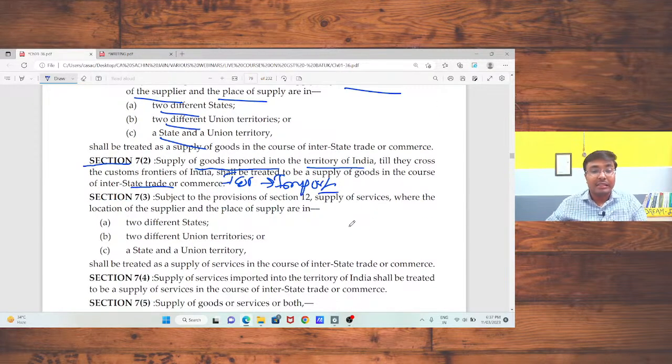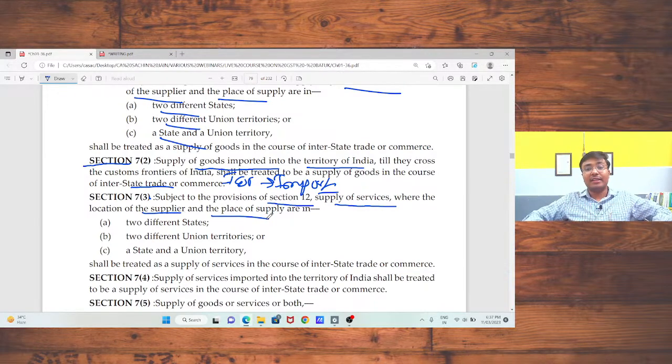Okay, sir. Now, section 7 subsection 3, where the provision of section 12, supply of service, where the location of supplier and place of supply, that means I am registered under Rajasthan and I am providing my consultancy services to outside Rajasthan. In that case, that supply should be treated as what? Interstate supply. Sir, if you are going to provide services from Rajasthan itself in electronic mode, that is, you are providing the services on Zoom and you are getting the consultancy fees, in that case, what will be the place of supply? This is a question. So we are going to discuss that in 10 to 15 minutes.